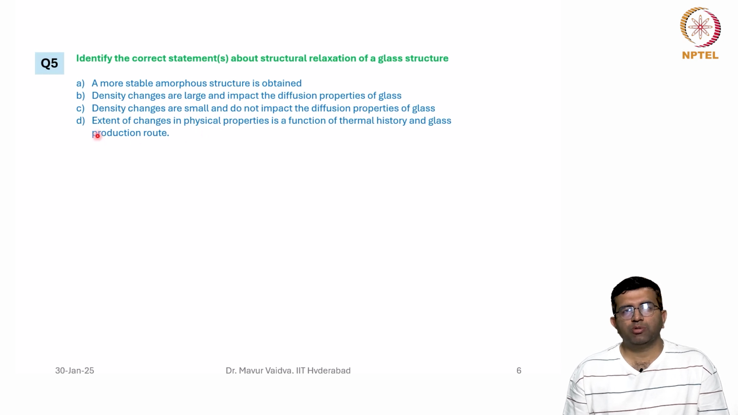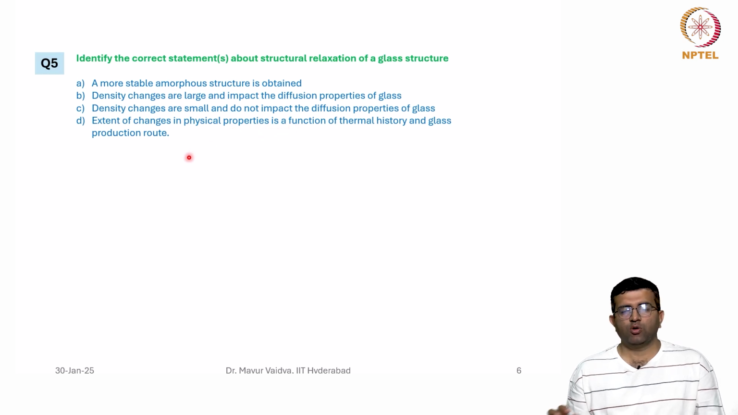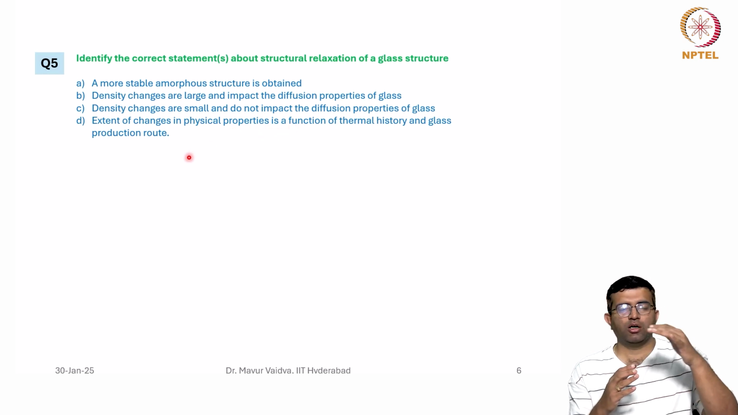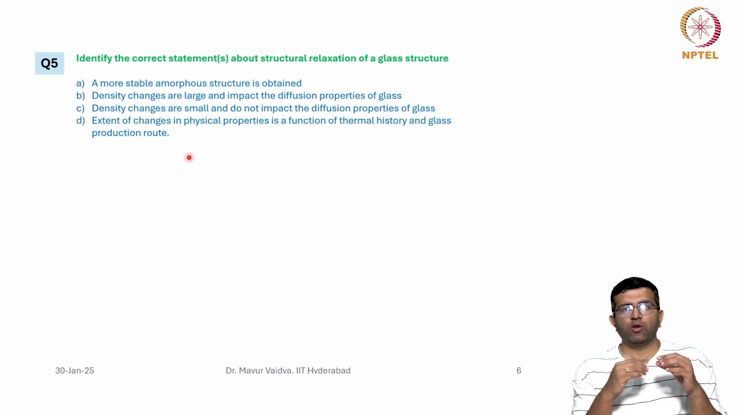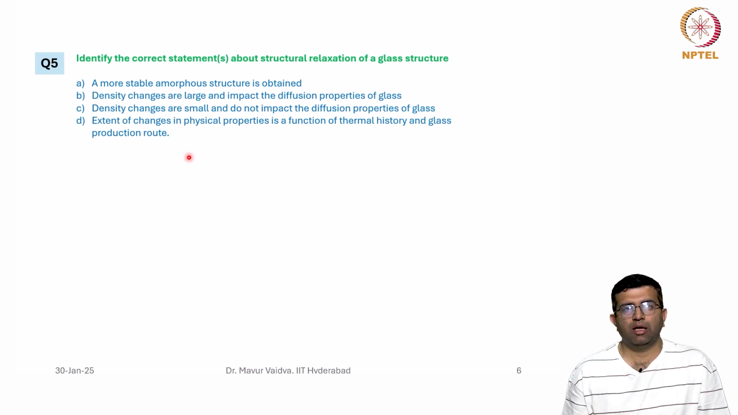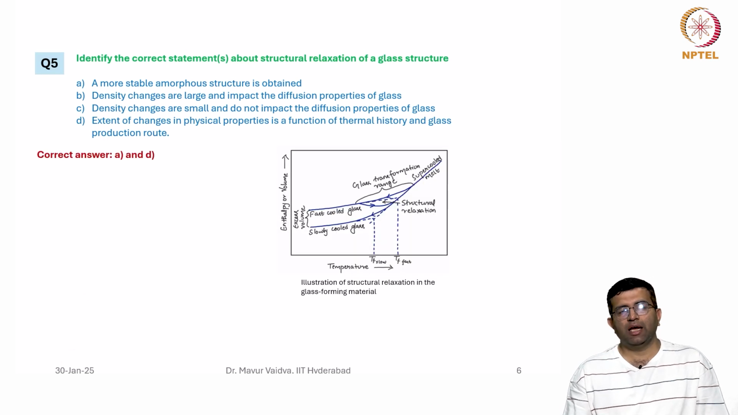Then option D: extent of changes in physical properties is a function of thermal history and glass production route. This is correct. If you had cooled at a very fast rate, then during the relaxation the changes will be more. If you had initially cooled at a slower cooling rate, then you will see the changes during relaxation are less. So the correct options are A and D.